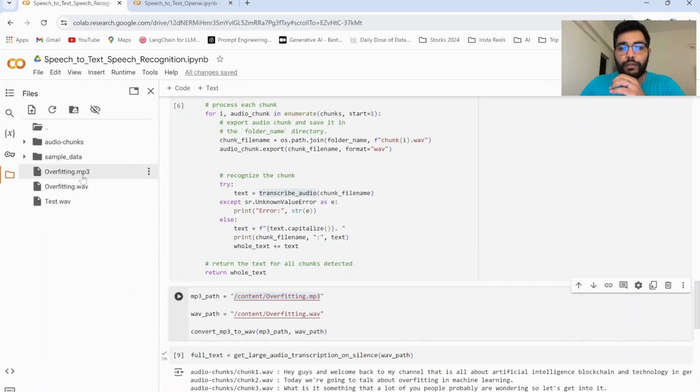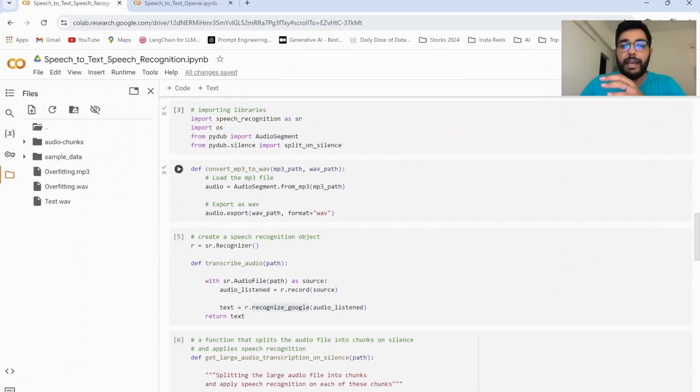So the whole process is, first we'll be putting in the original MP3 path of our larger audio file, that is overfitting.mp3, which we uploaded. We'll be passing a WAV path where we want to store the converted file from MP3 to WAV. So we'll be passing both of these paths to convert MP3 to WAV. We'll only be having overfitting.mp3 in this particular area.